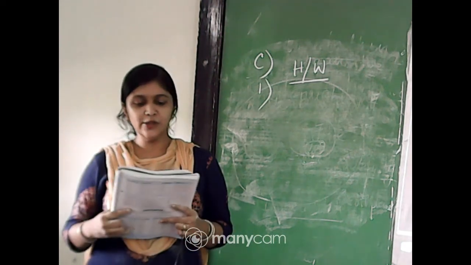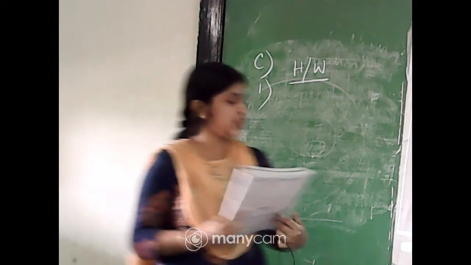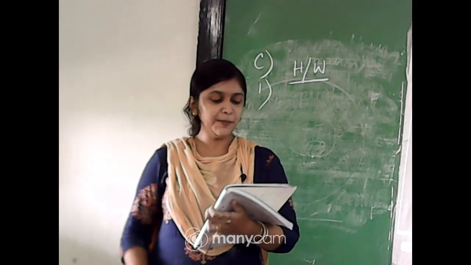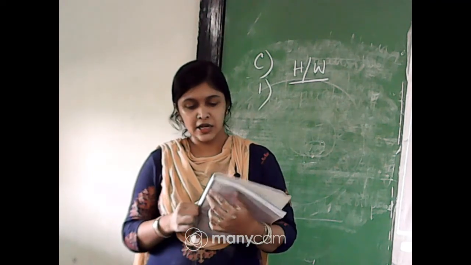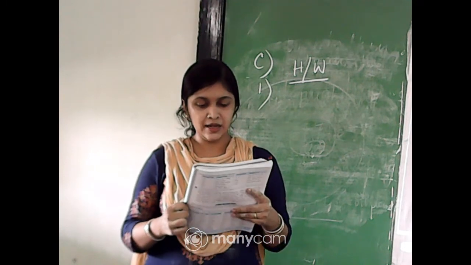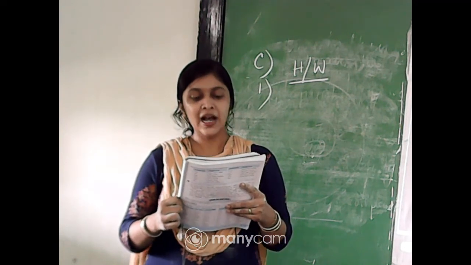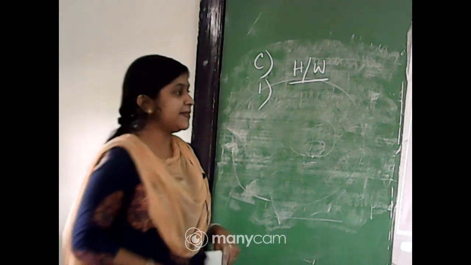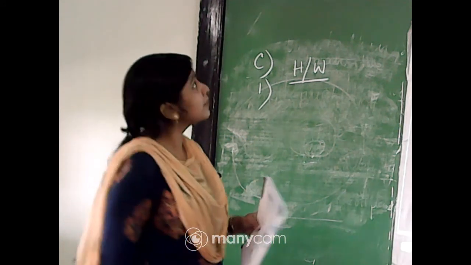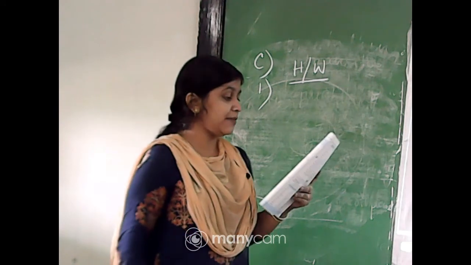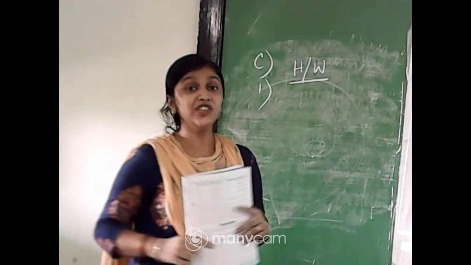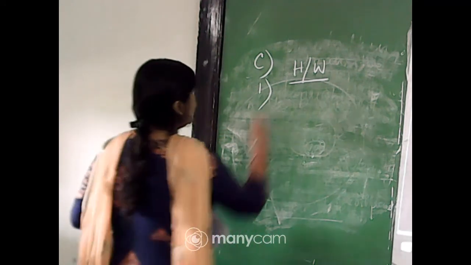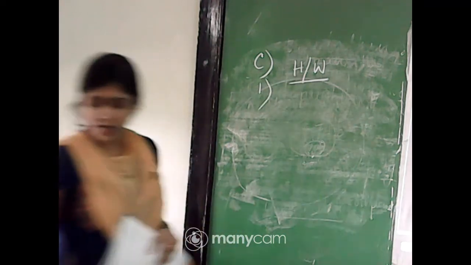Let me just discuss the answers with you. Number 2, the ship sailed slowly against the direction of the wind. The time is over. The sea raged furiously. I am just writing the confusing questions.